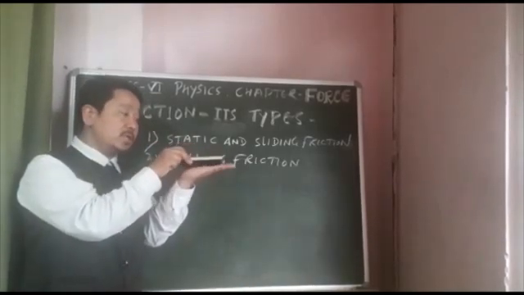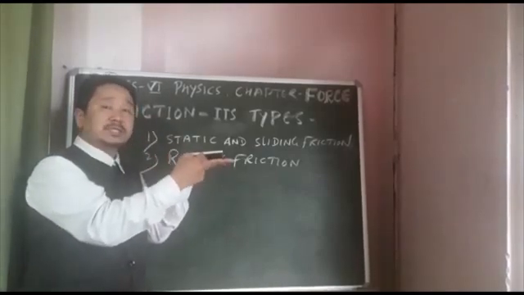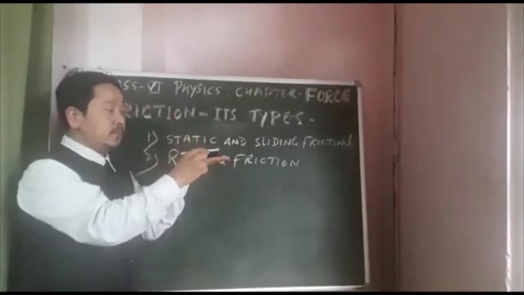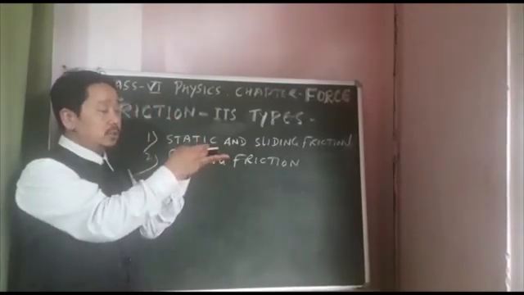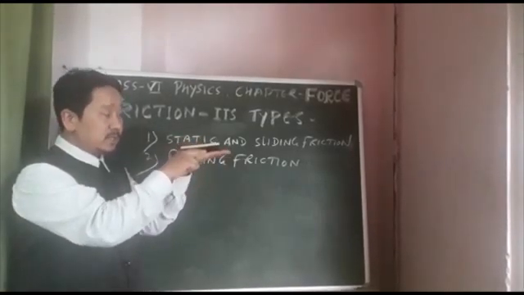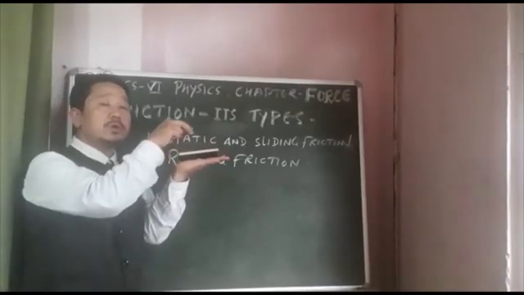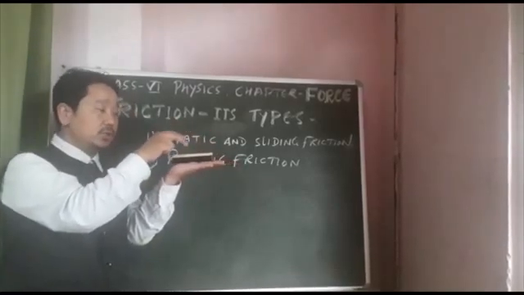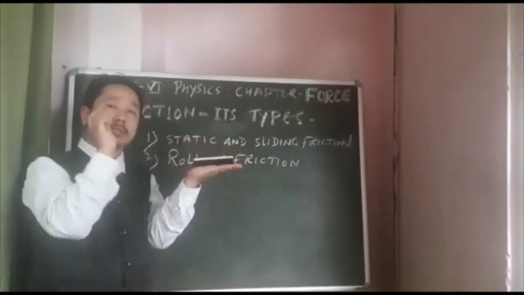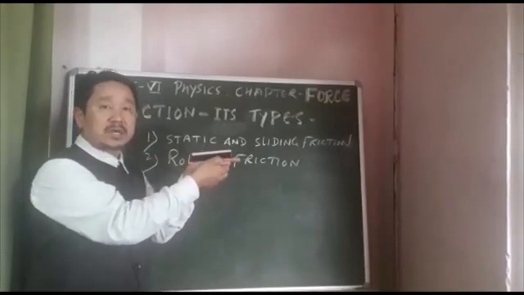See here, if I have to move this object on the surface of this object, there is every time an opposite force being applied by the surface of this object to the surface of the object on top, which is trying to move. So the force applied by me should be more than the force applied by this surface.